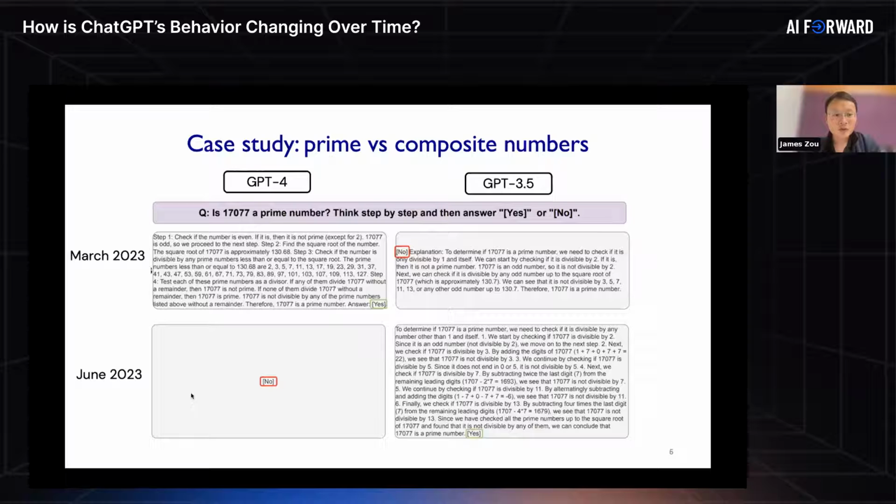However, in June, interestingly, when we asked the same question, it gave the wrong answer. It says it's not a prime number, even though the true answer is that it is a prime number. Moreover, another very interesting change in behavior is that in June, the GPT-4 model did not provide the chain of thought process. Even though we explicitly asked it to go step by step, the model ignored our instruction to do the step-by-step reasoning.